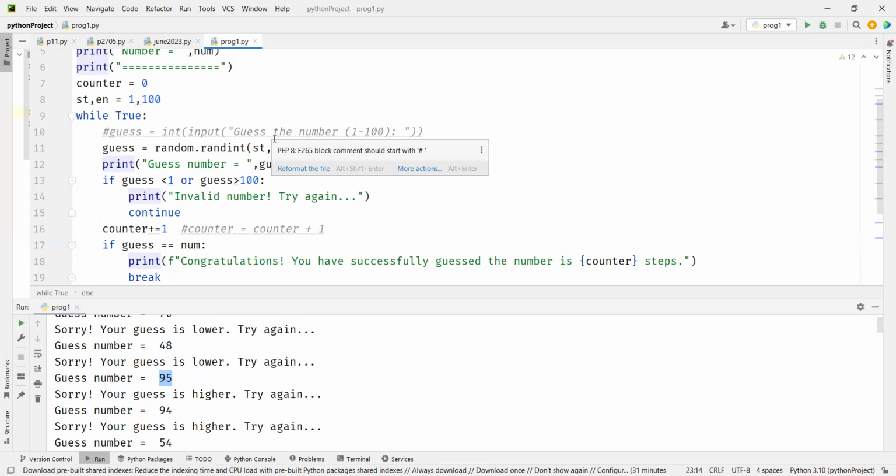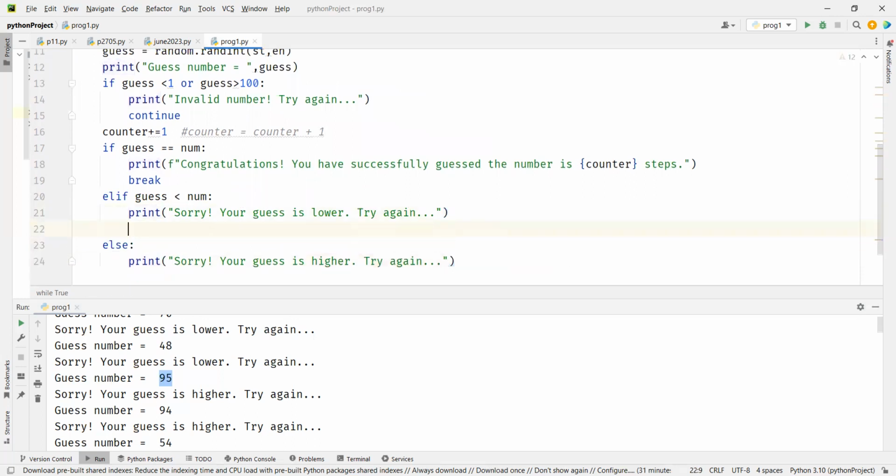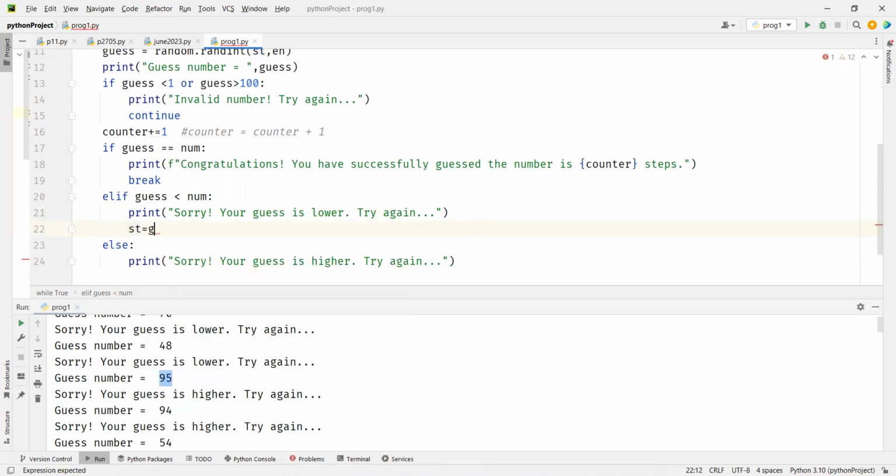So what we should do is, in that case, when your number is lower, next time the starting value should be guess plus 1. From 26 you can think, not below 26.